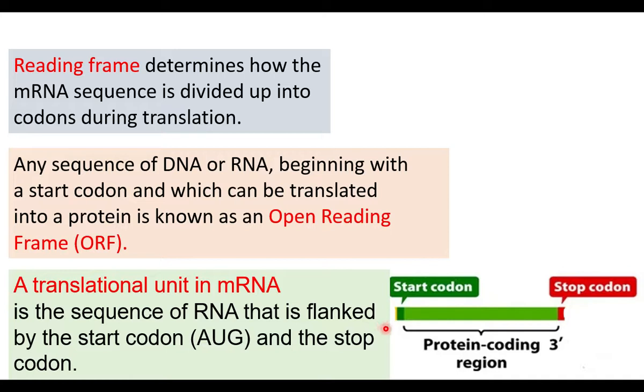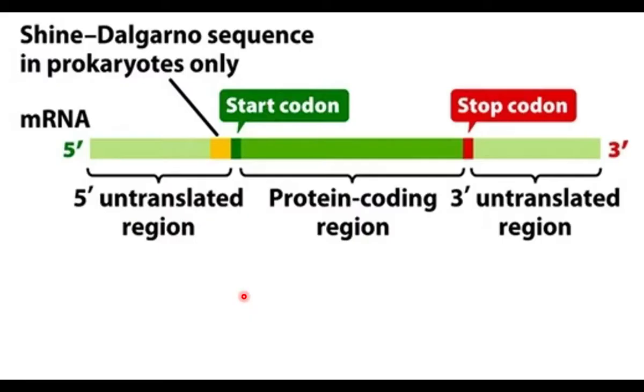In addition to the translational unit in mRNA, some other regions are there. Before the translational unit, an untranslated region is there at the 5' end. At the 3' end, after the stop codon, untranslated regions are there.